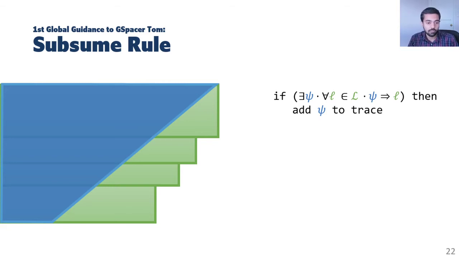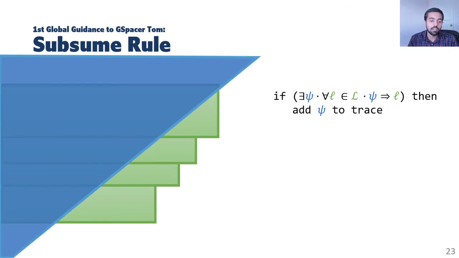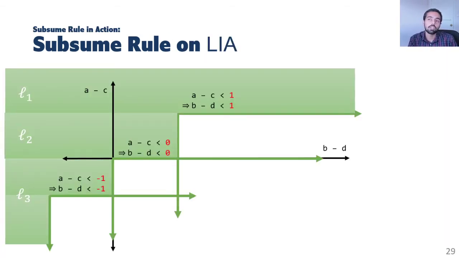What is the advantage of learning a single lemma? Well, it is much easier to generalize the single lemma than to learn infinitely more green lemmas. To make things more concrete, I will explain the subsume rule on the running example we had. Recall that earlier Spacer diverged by learning lemmas of the form a minus c less than 1 implies b minus d less than 1, with different constants instead of 1.